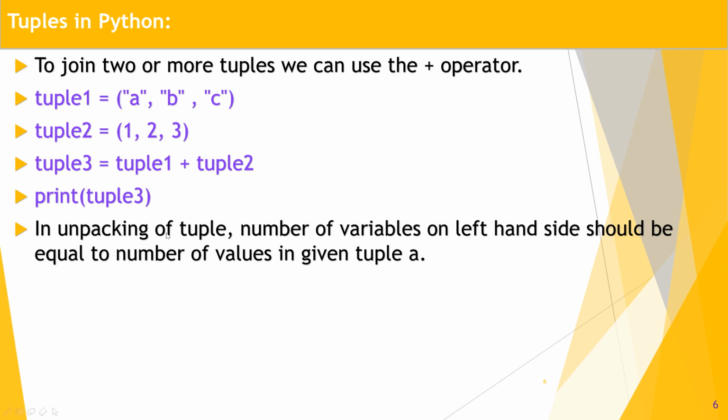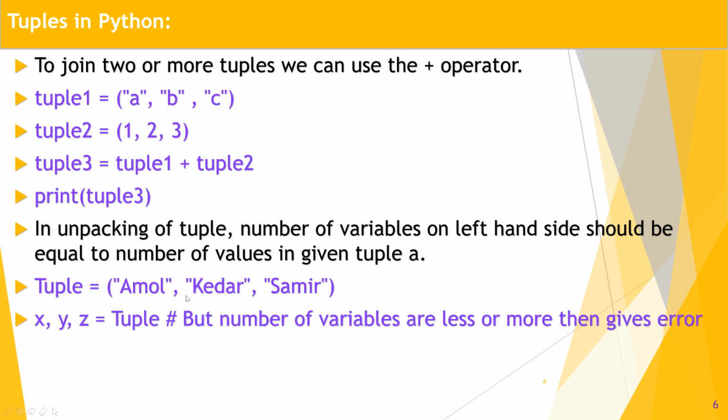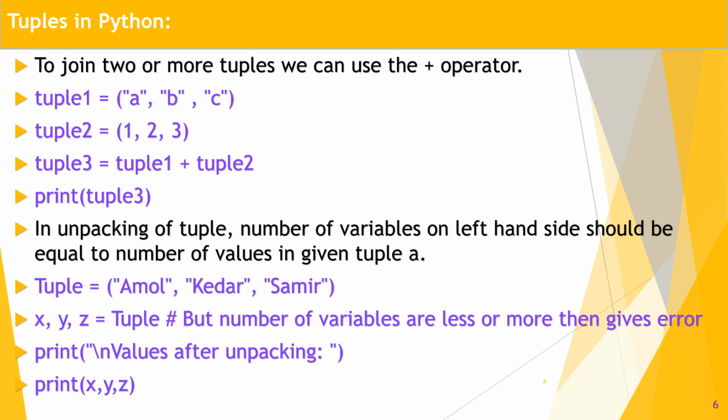In unpacking of a tuple, the number of variables on the left hand side should be equal to the number of values in the given tuple. What is this? Just check. Suppose I have to initialize one tuple having 3 data members, or 3 elements. Then you want to separately print or unpack the values in the tuple. Then use x comma y comma z. Is it possible? Yes, but the number of variables should not be less or more, otherwise it gives you an error, guys. Print the values of unpacking. Yes, we have to print that. So let's check whether it works or not.